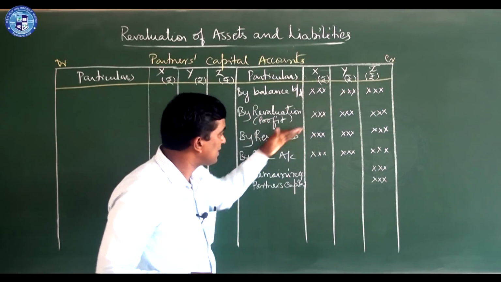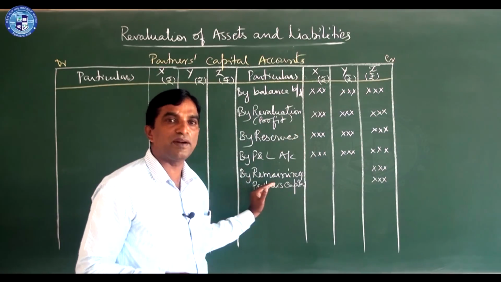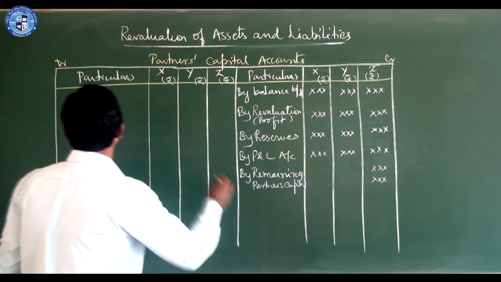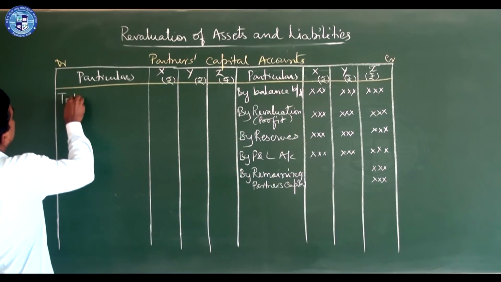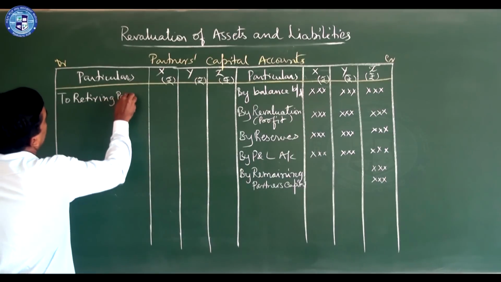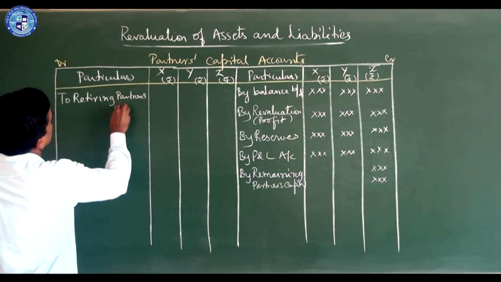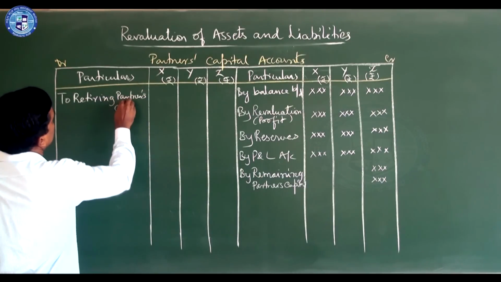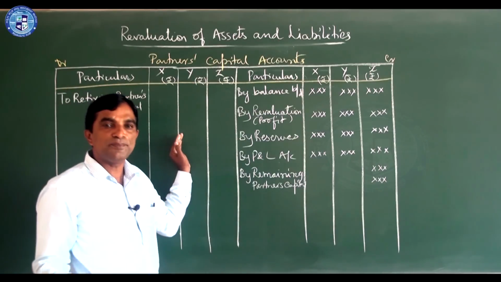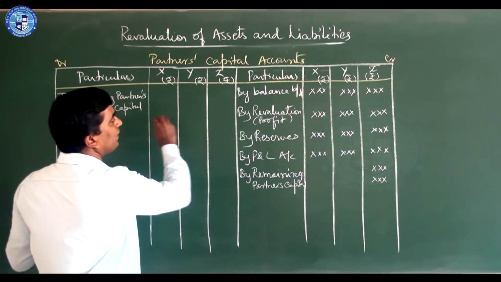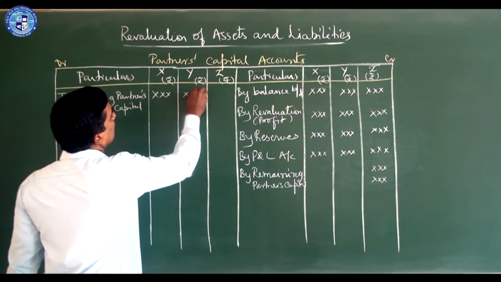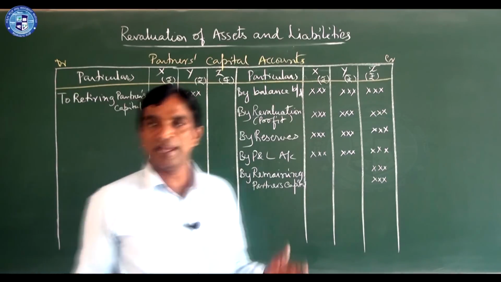Here the retiring partner's capital account is credited by the remaining partners. So they have to contribute in gain ratio, if X and Y contribute, in their gain ratio.